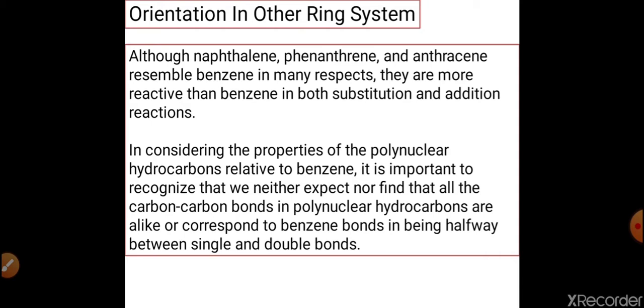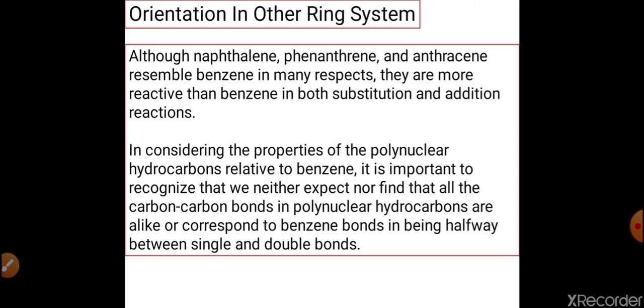Now, there are some more aromatic systems on which the rules are similar to those of the benzene ring. So aromatic electrophilic substitution can also happen in those molecules.